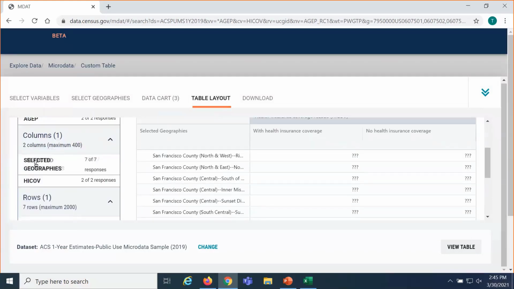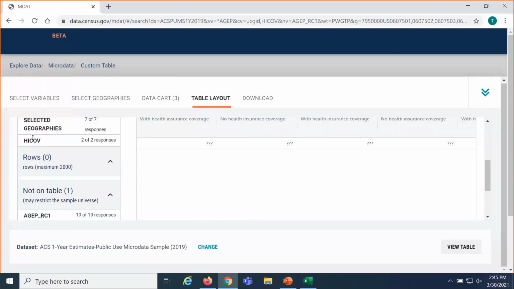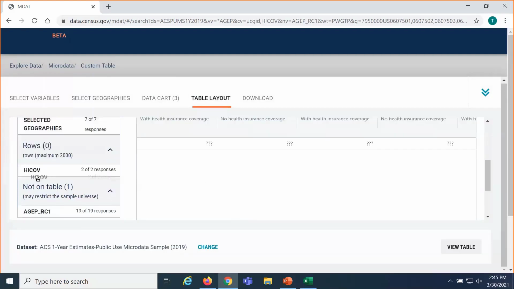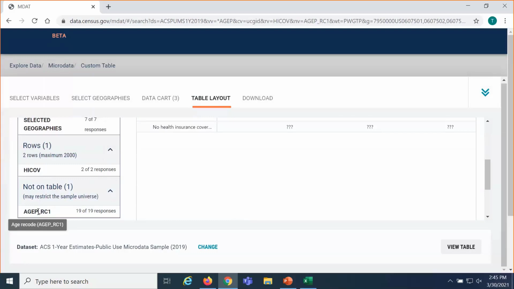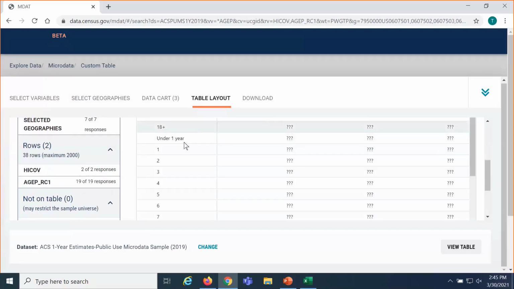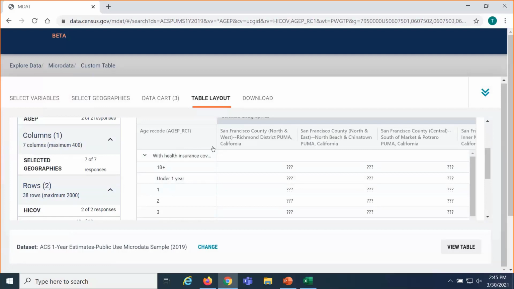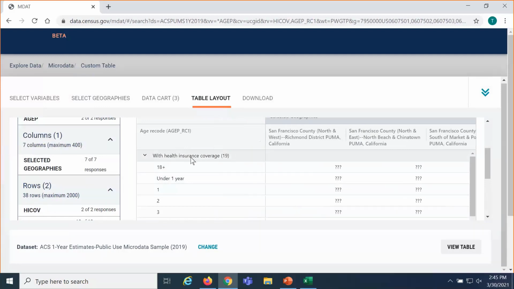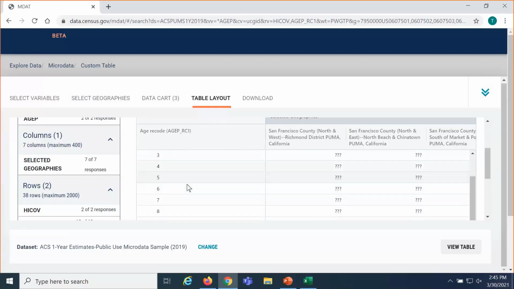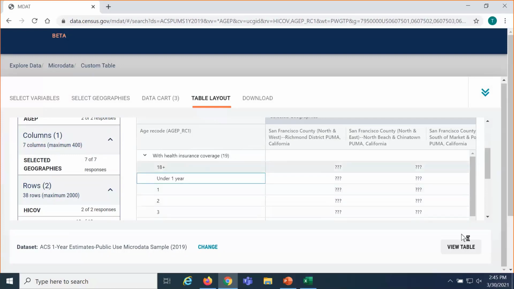Again, I like to generally put the geography in the column and move my data points to the rows. So I'm going to put health insurance coverage and then age. So I can see I'll be getting data for folks with health insurance coverage. I'll get that data for the population 18 and over, and then for the single year of age from 0 to 17. We'll go ahead and click on View Table.